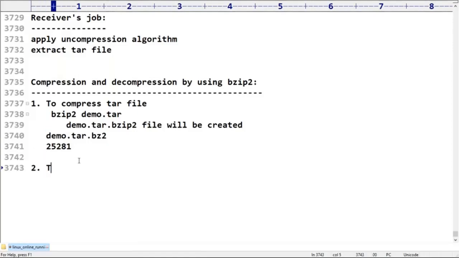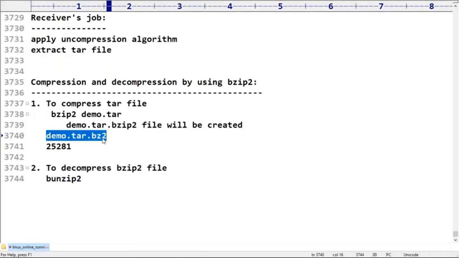Okay, second one, to decompress a bzip2 file. How can you do that? Very simple. The command we require is bunzip2. What is the command name? Please confirm. bunzip2, followed by this bz2 file.